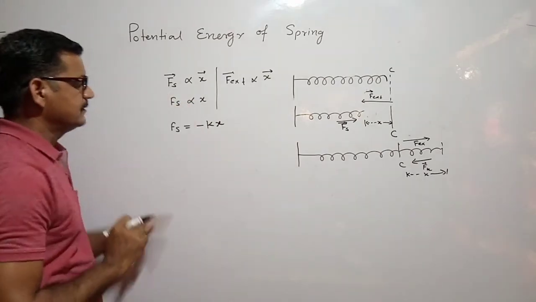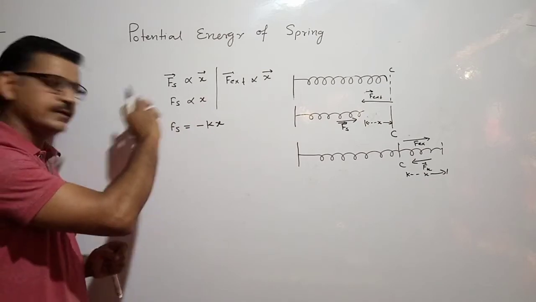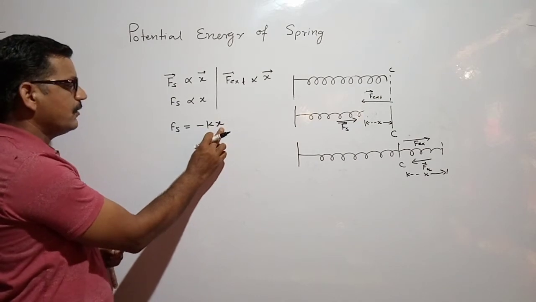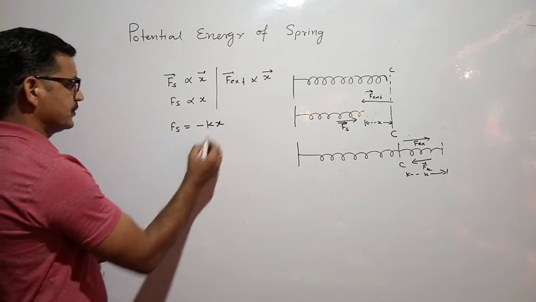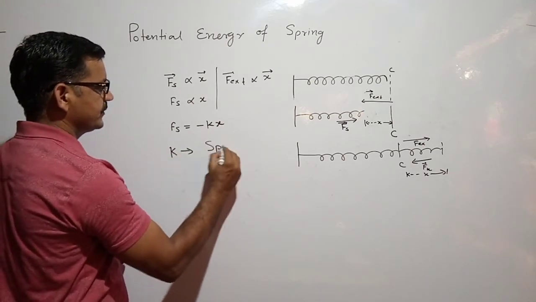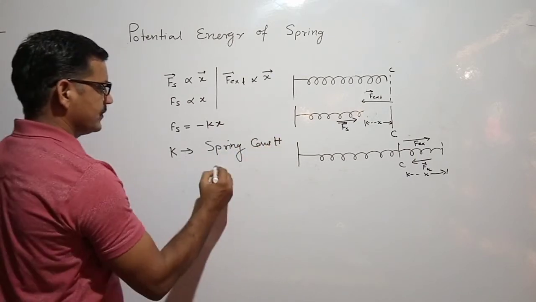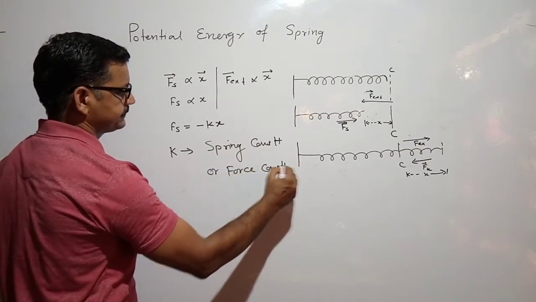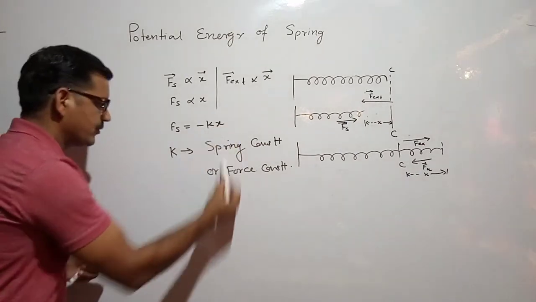The minus sign tells us that the direction of the spring force or restoring force is opposite to the direction of increase of displacement. Here k is called the proportionality constant, or we call it the spring constant or force constant. We will discuss more about it later.